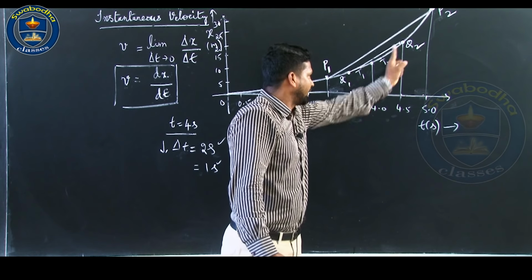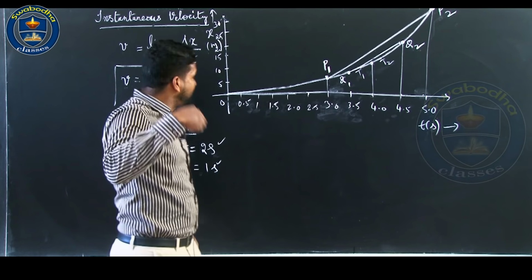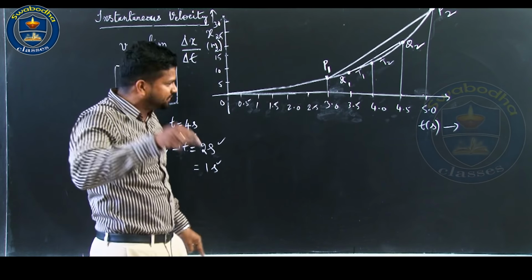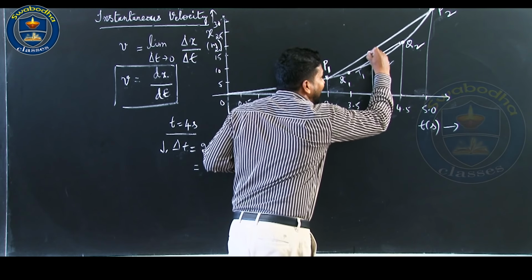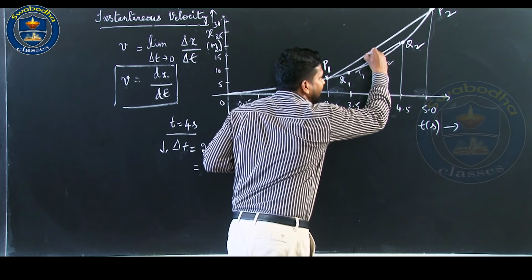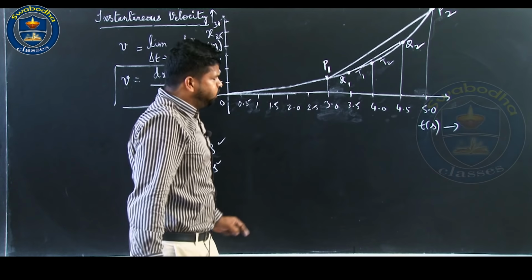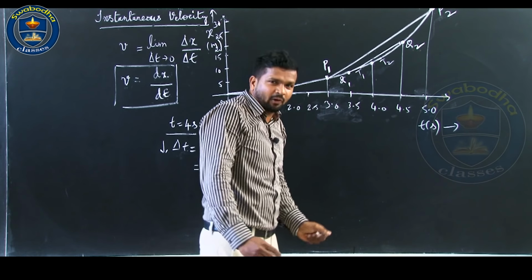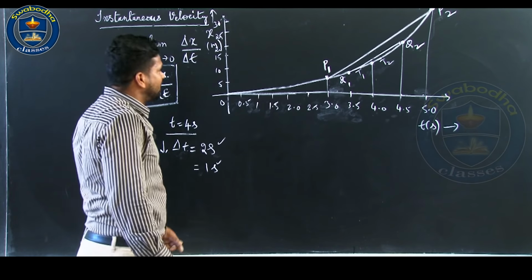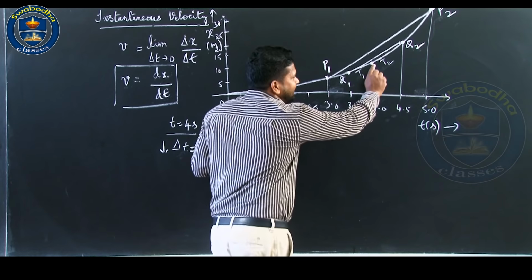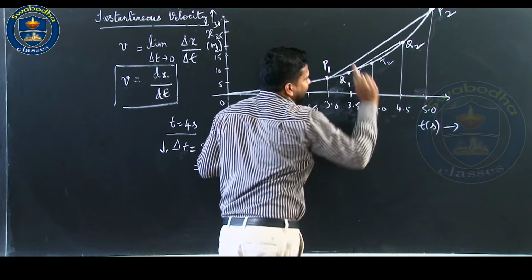Again the time interval length is reduced. Finally, as delta t tends to 0, you reach the limit, and the instantaneous velocity at t equal to 4 seconds is nothing but the slope of the tangent drawn to the position time curve at that instant.